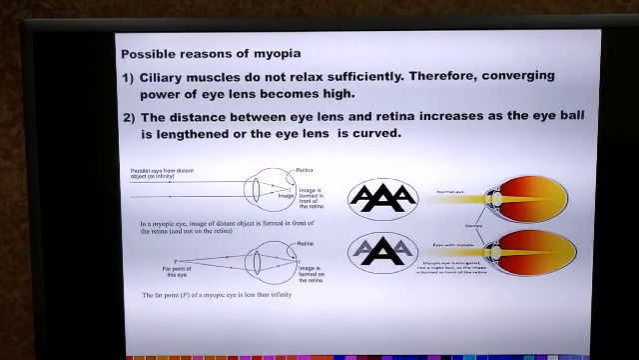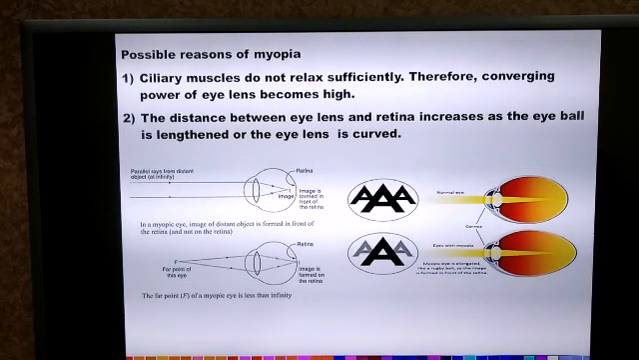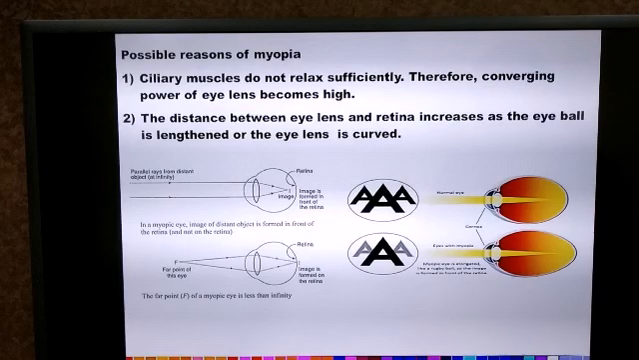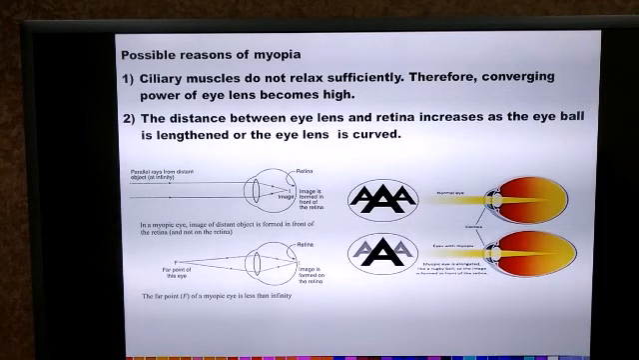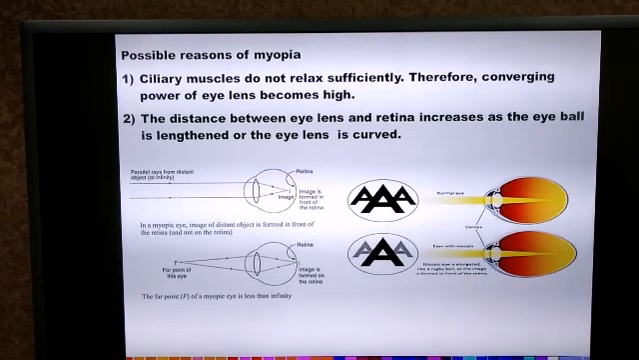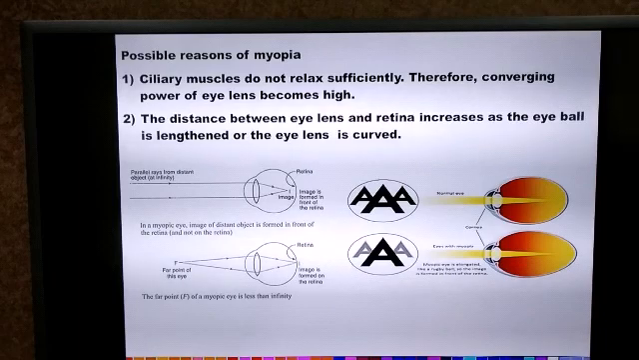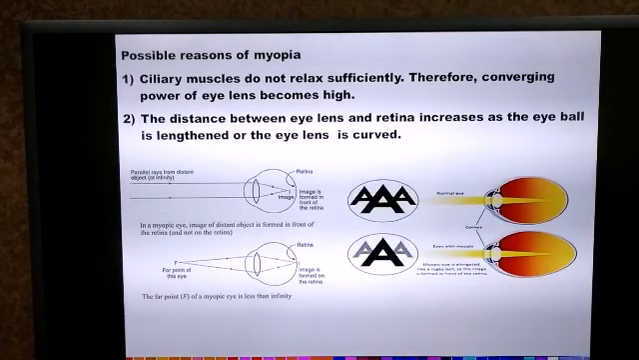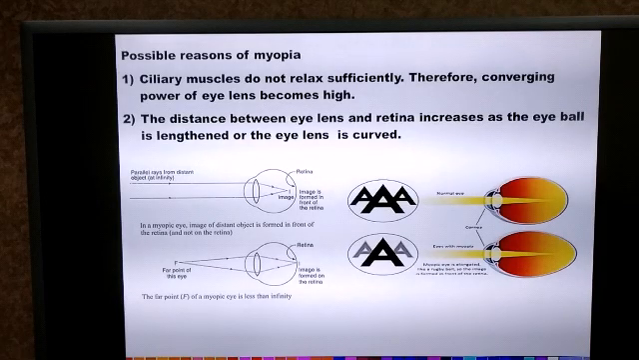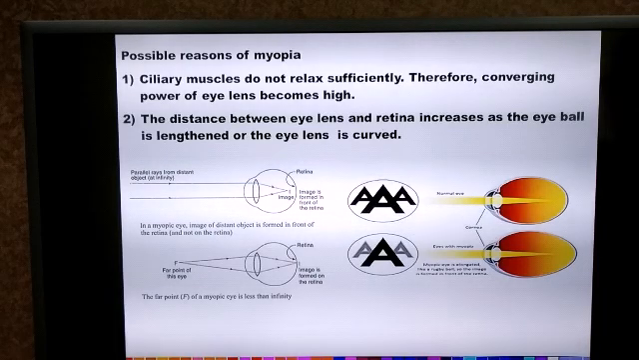The possible reasons of myopia are, first, the ciliary muscles which hold the lens in position do not relax sufficiently. We know that whenever one has to observe distant objects, the ciliary muscles should relax. So when the ciliary muscles do not relax sufficiently, the converging power of the eye lens becomes very high, and therefore the rays of the distant object meet at a point in front of the retina. The second possible reason of myopia is that the eyeball becomes elongated or lengthened.